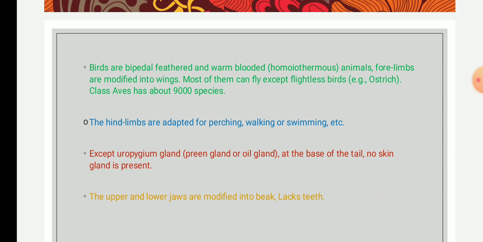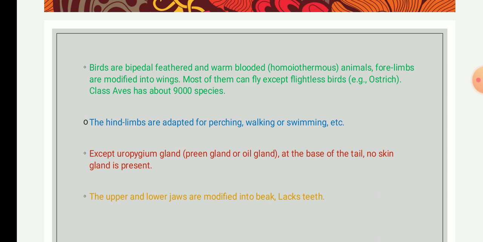Then the next point is, except the uropygial gland. The uropygial gland, for example the preen gland or the oil gland, is found at the base of the tail, and this is used for waterproofing.